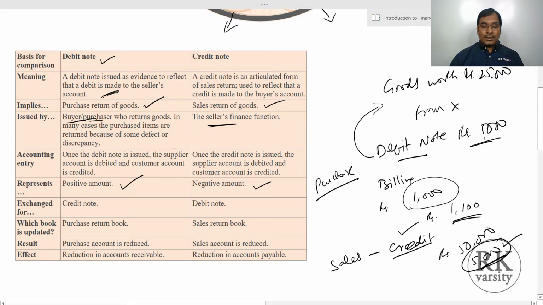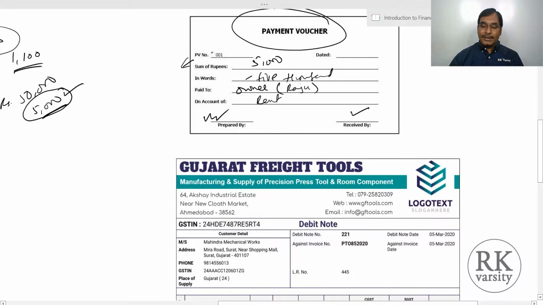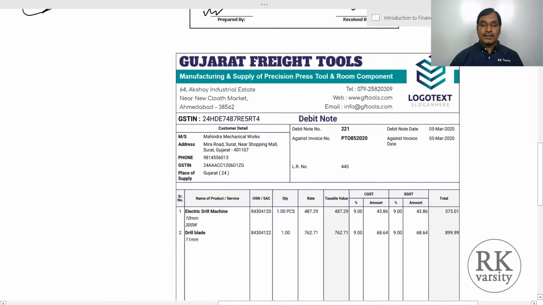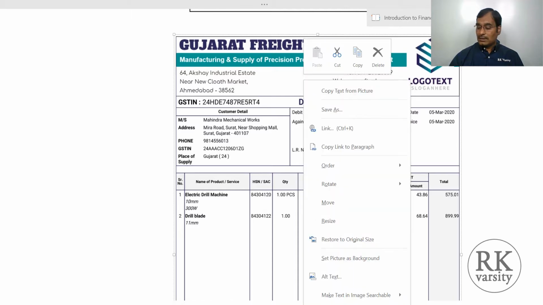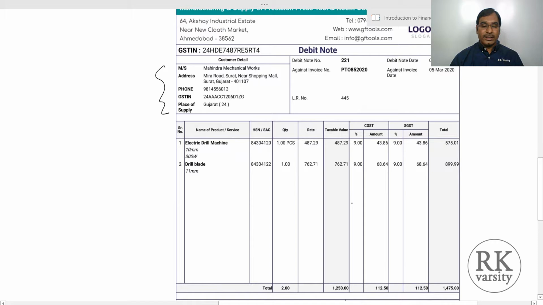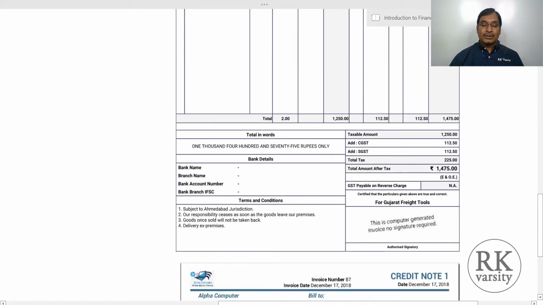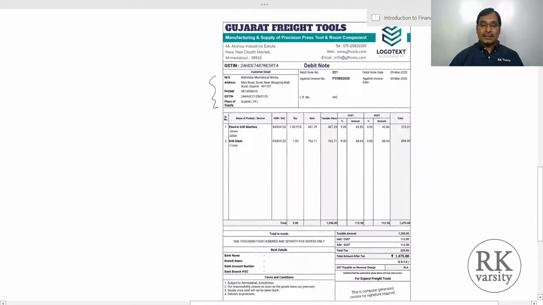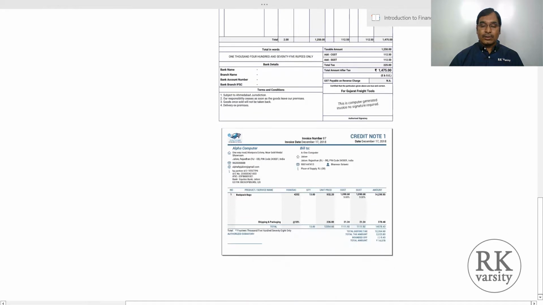So now I'll show you how the debit note and the credit note look. So here is a debit note. Now Gujarat Freight Tools, this is a simple example. So here is our company name and all. Here is the supplier and what we returned, and here is the total amount. So this is a classic example of your debit note. Similar to a debit note, you will also have a credit note.